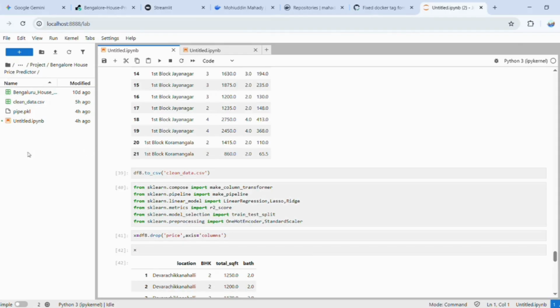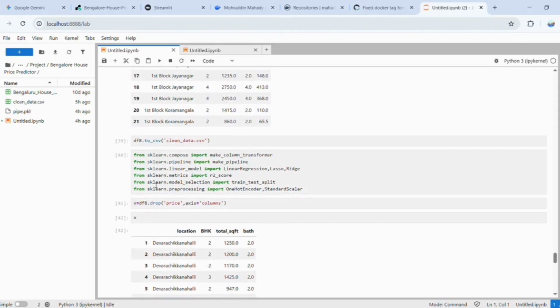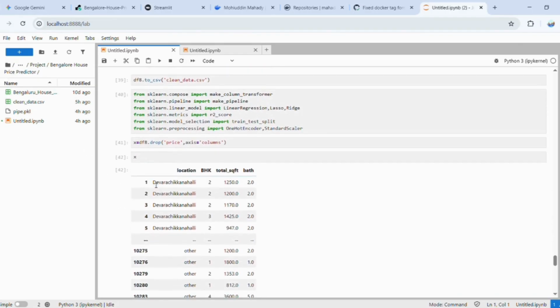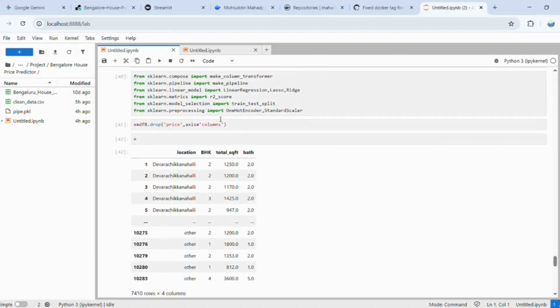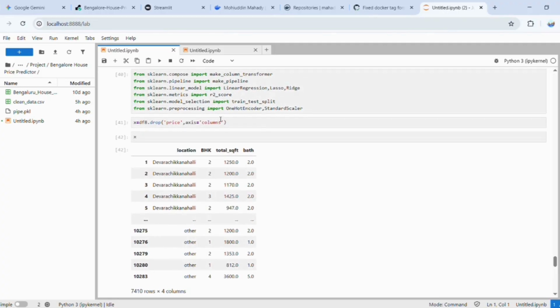And then I also made a pipeline using make column transformer and make pipeline functions. And I used linear regression, obviously, because with linear regression we can predict the prices. For the columns with string objects, I used make column transformer and one hot encoder.